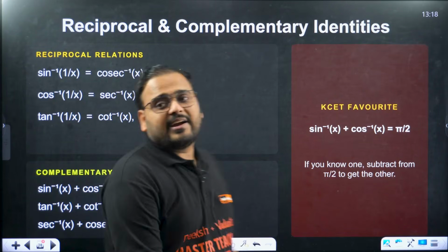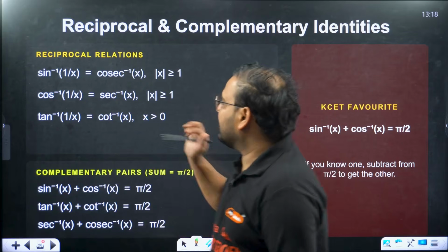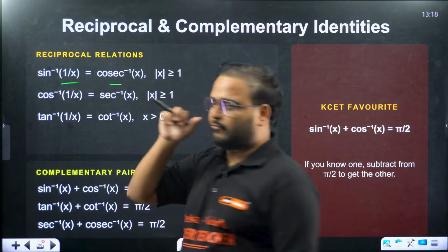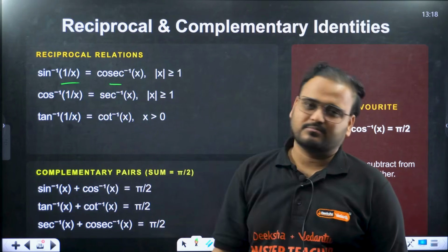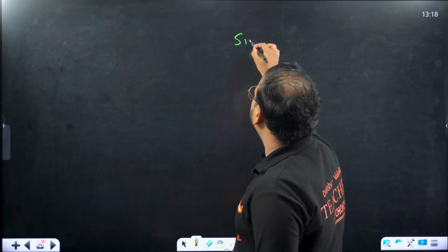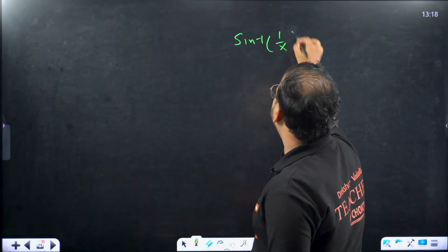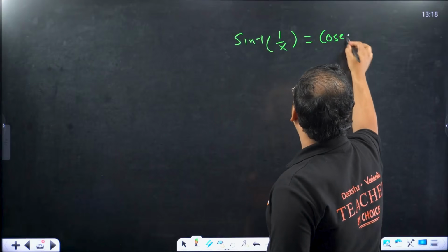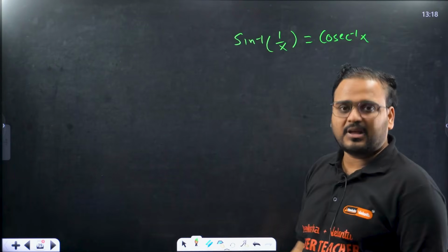Reciprocal and complementary identities, important ones. So if I get sin inverse of 1 by x equal to cosec inverse of x, does it make sense to all of you? No. Let's try to prove this. Sin inverse of 1 by x, you're saying, sir, is equal to cosec inverse of x. That's all we have to prove. How?